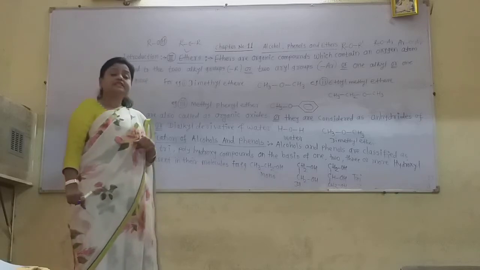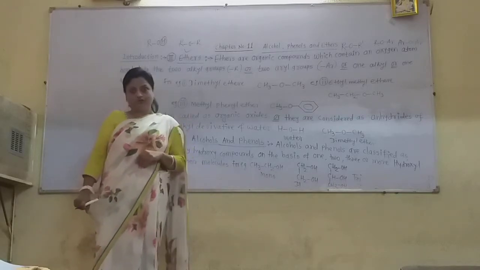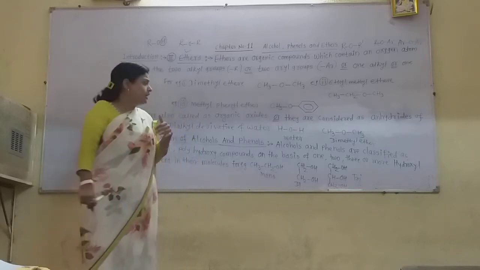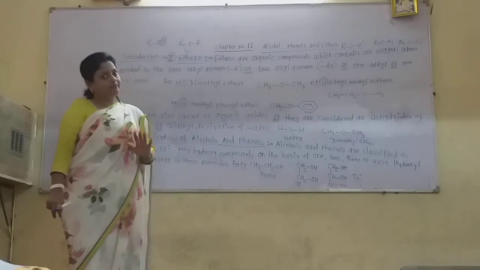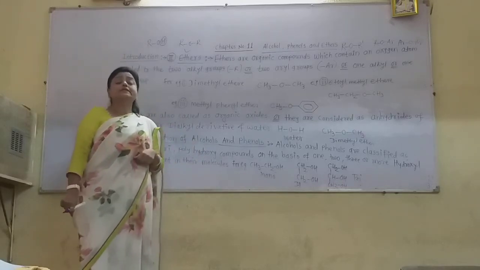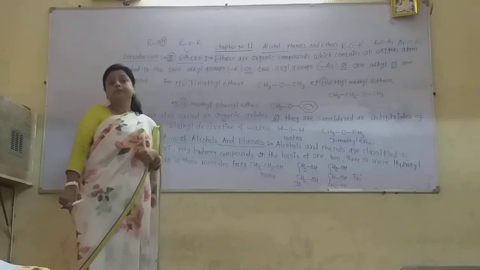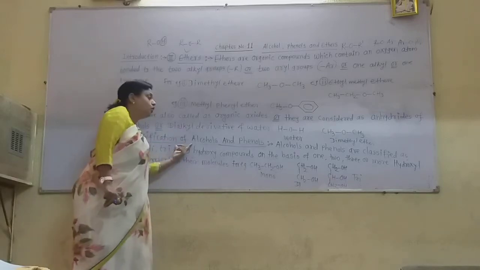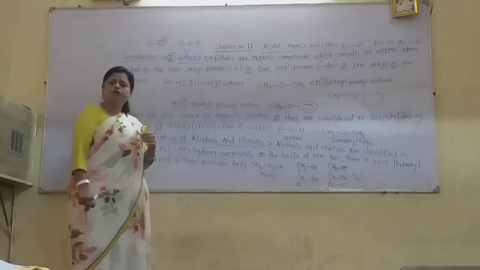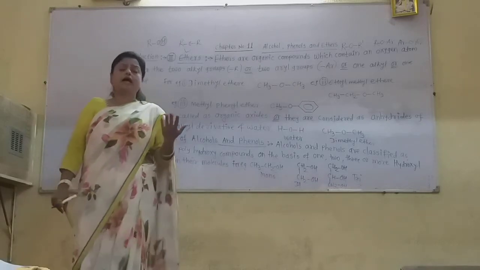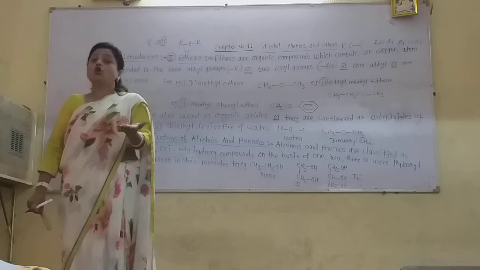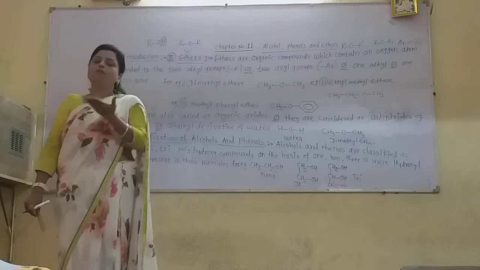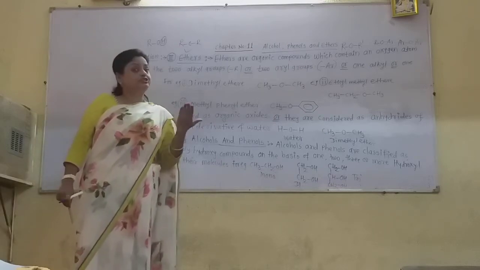Now come to the classification of all these organic hydroxy compounds, that is the alcohols, phenols and ethers. Now first we have to classify the alcohols and phenols. How the alcohols and phenols are classified is also important. Classification is always asked in the board examination. So first consider the classification of alcohols and phenols. You know that alcohols are the aliphatic saturated hydroxy compounds and phenols are the aromatic hydroxy compounds in which the OH group is directly attached to the benzene ring.